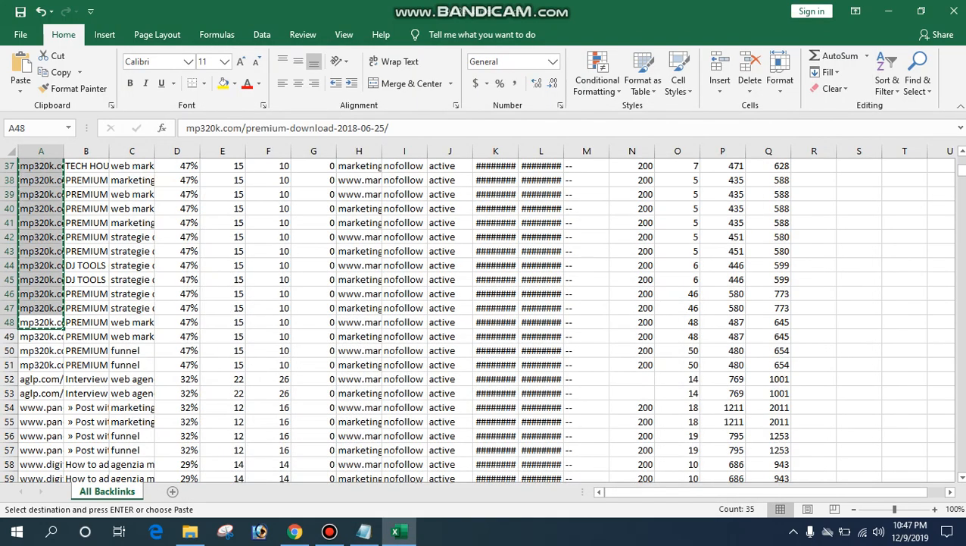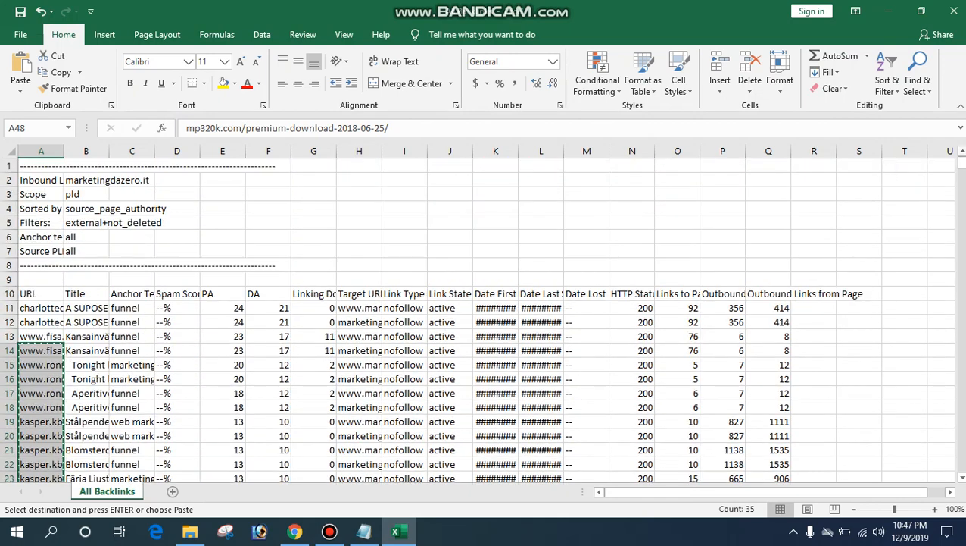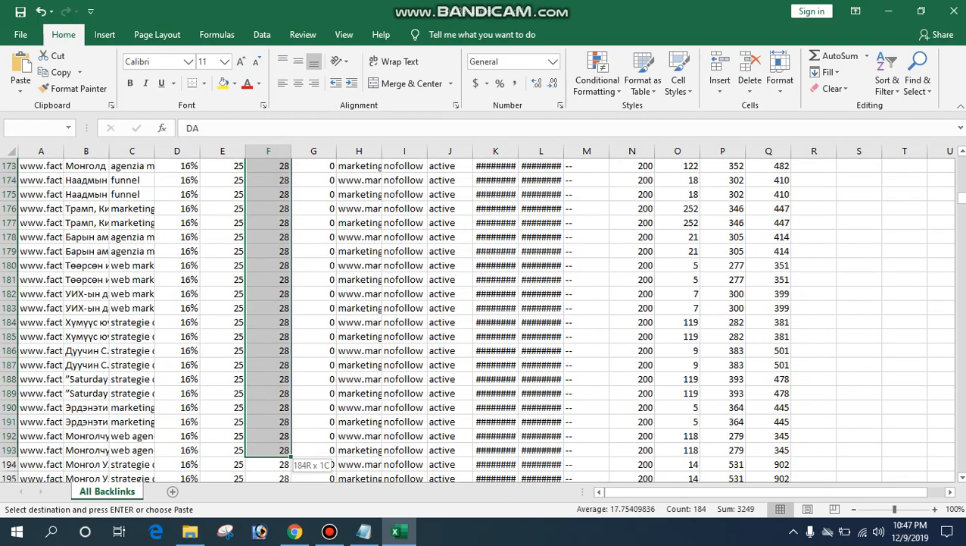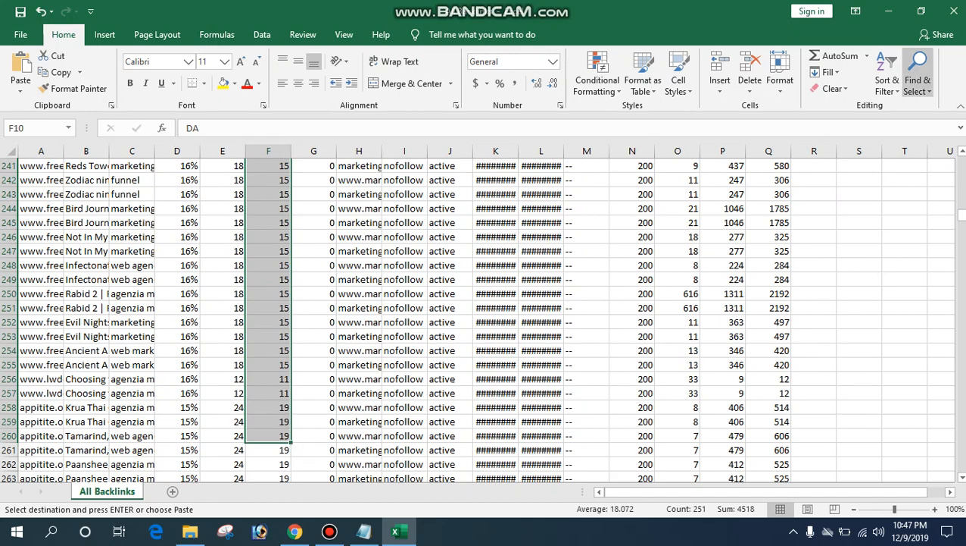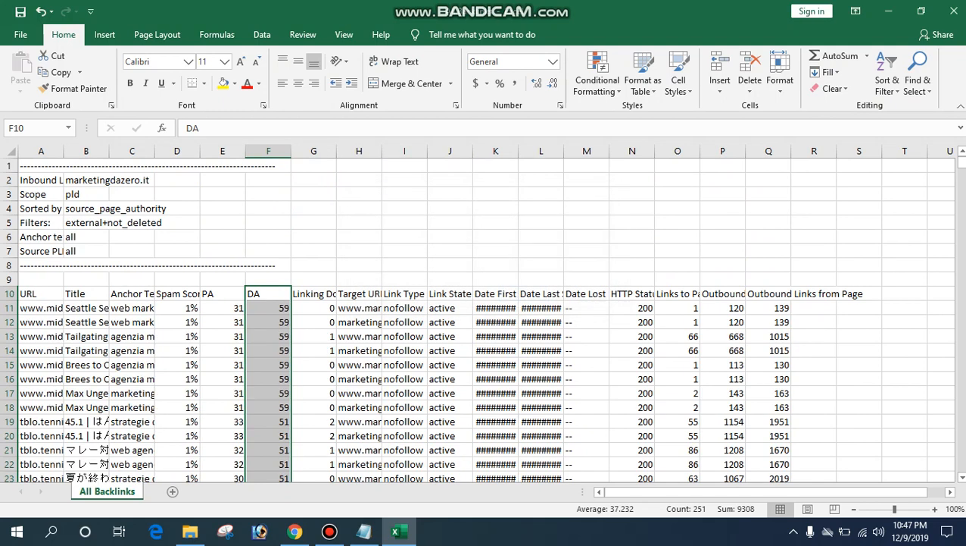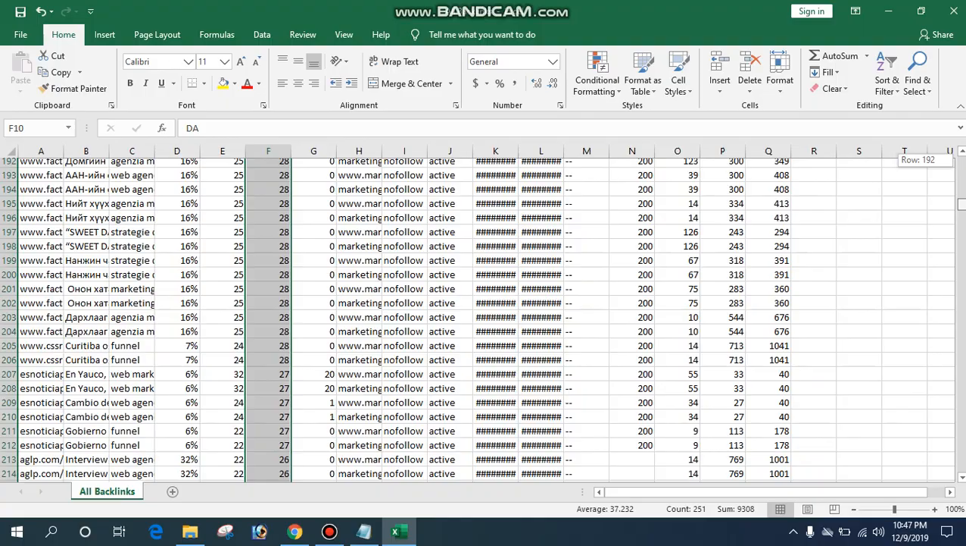After that, we go for the page authority and domain authority. Both are similar. I am following domain authority. So select again and then expand the section, largest to smallest. So here you can see that the maximum backlink on your website has a domain authority of 59. So you have to decide which links you should keep or not.